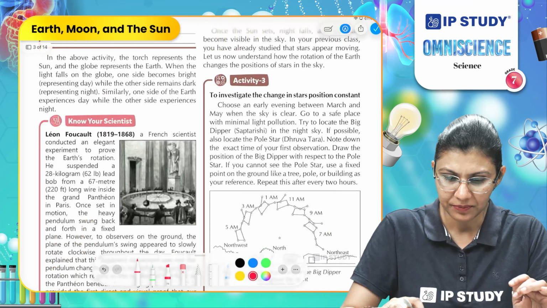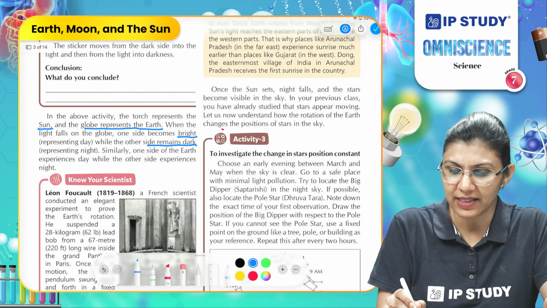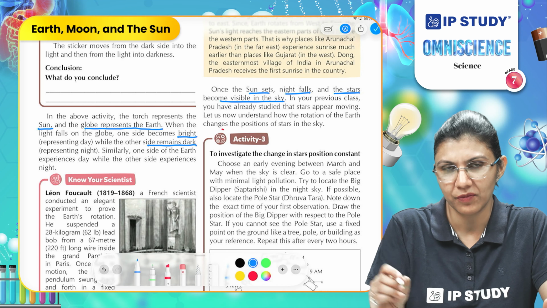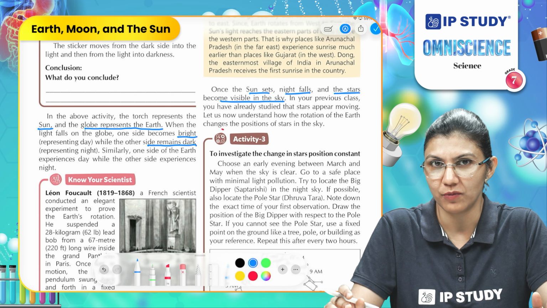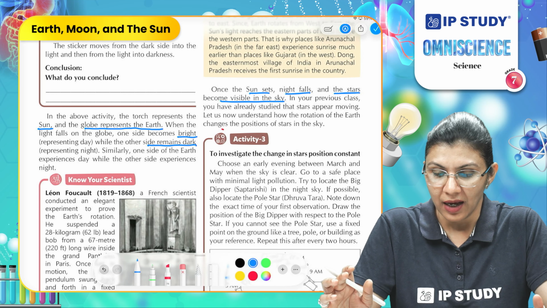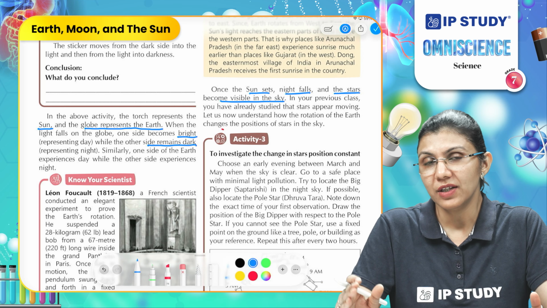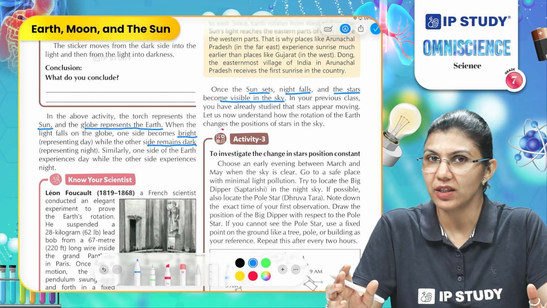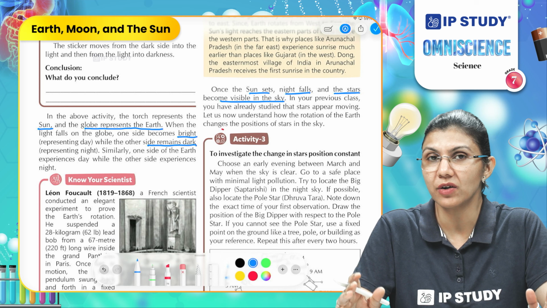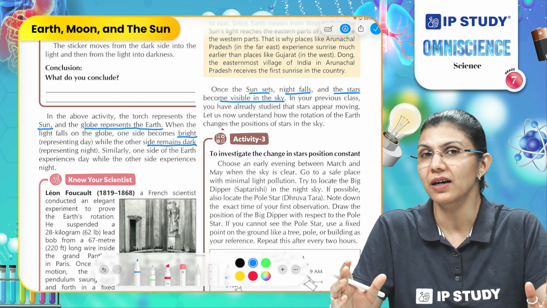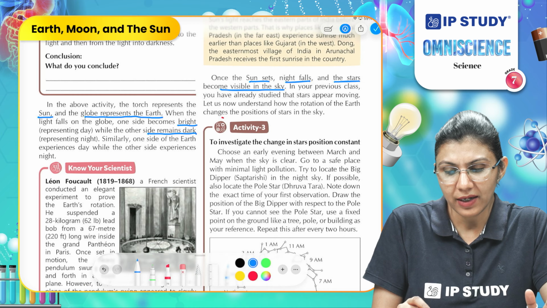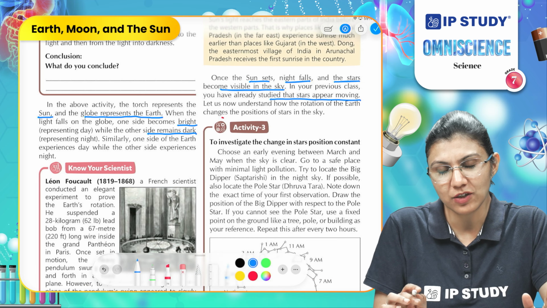Next is, once the sun sets and night falls, the stars become visible because stars are luminous objects. We see them glowing there or blinking there. We also observe the phases of the moon during the night time. And how are we able to see that? Because the moon is reflecting the light to us. Which light? The sunlight.